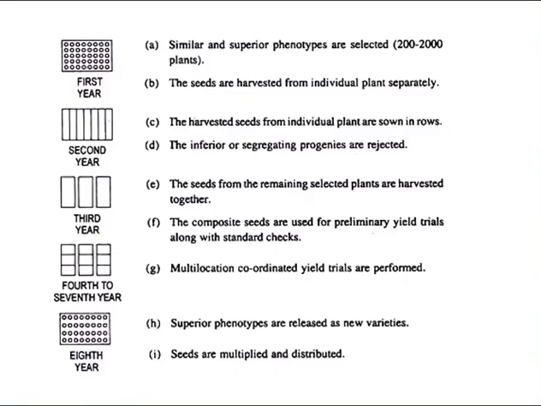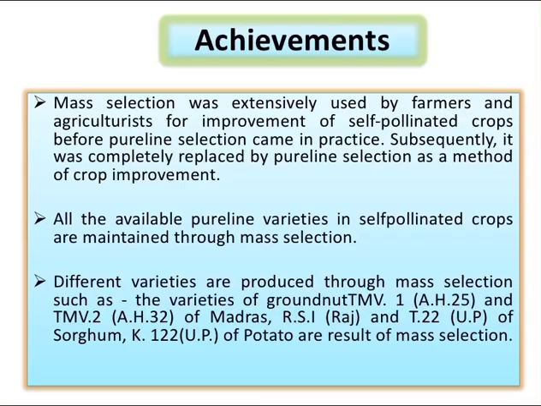So mass selection is effective when the population has the following characters. It is only successful when the population has high genetic variability for different traits, the characters are highly heritable in nature, and the crop is grown under low population density. If all these criteria are present in the population, then mass selection is very much effective.